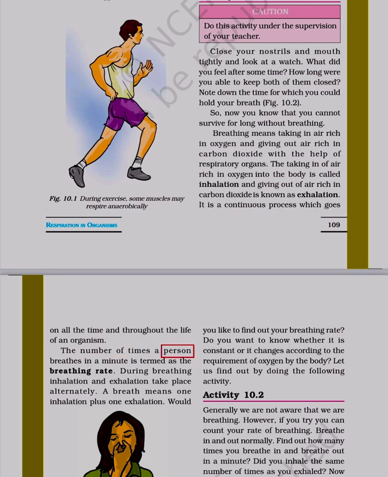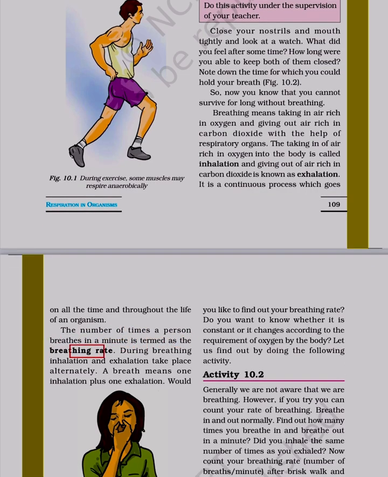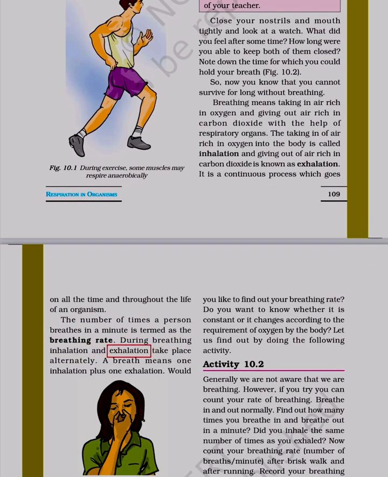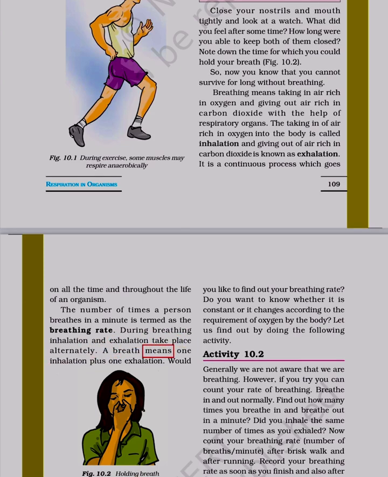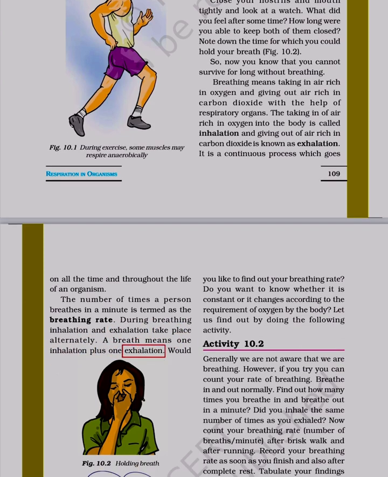The number of times a person breathes in a minute is termed as the breathing rate. During breathing, inhalation and exhalation take place alternately. A breath means one inhalation plus one exhalation. Would you like to find out your breathing rate?